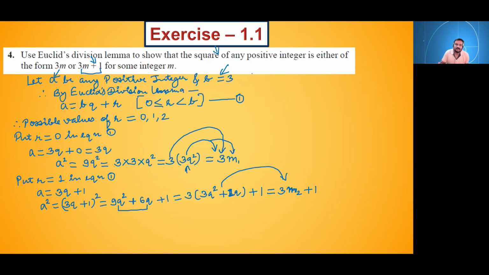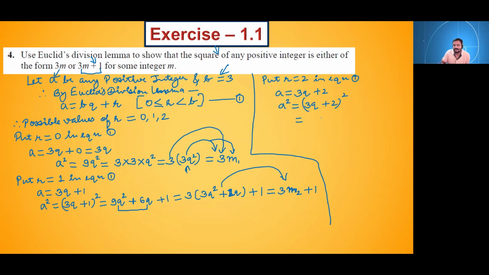Okay, similarly, find out the next value, when r is equal to 2. Put r is equal to 2. Yes, find out the value. Tell me what we will get. Put r is equal to 2 in equation 1. So what we will get, a will be equal to 3q plus 2. Now we will do squaring on both sides. So a square will be equal to 3q plus 2 whole square. After expanding it, what we will get?